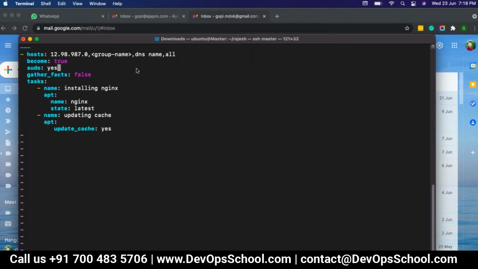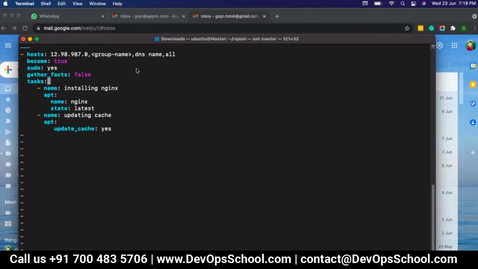Then gather facts means, as you know, whenever Ansible is performing the task on the slave server, it will gather some default facts like OS version, OS family, distribution, and a bunch of other things. I'll show you what facts it will gather. It will gather a bunch of information about that particular slave. So this is completely optional. By default, it will be enabled as true. If you want to make it false, you can set this option here.